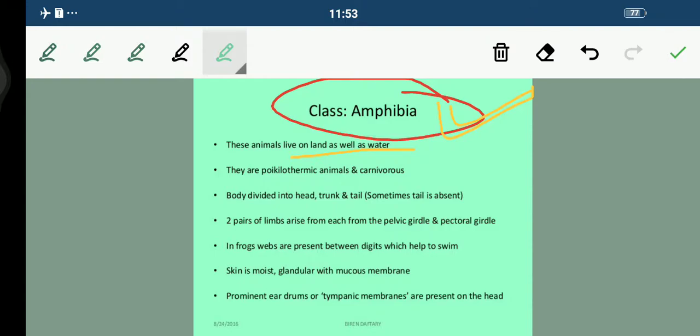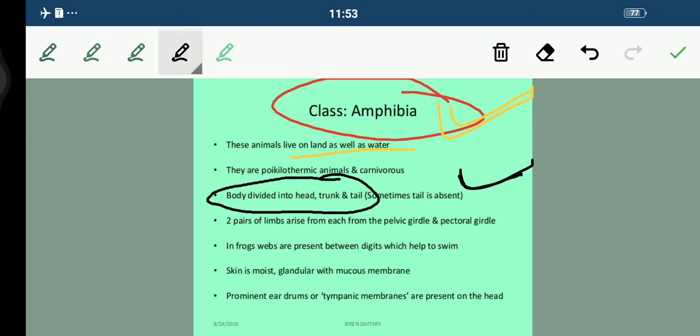Fine. Now talking about their body. The body is divided into head, trunk and tail. Fine. But sometimes the tail is absent. Sometimes, but it's very rare. Although the body is divided into head, trunk and tail. Now two pairs of limbs arise from the pelvic girdle and pectoral girdle. So from the pelvic and pectoral girdle, two pairs of limbs arise. And in frog, webs are present between digits, which helps them to swim. You must have seen the web-like structure that is present in the frog, students, and that helps them in swimming.